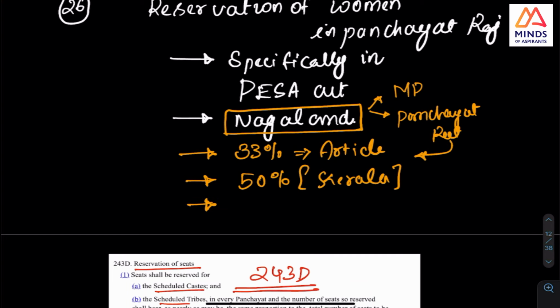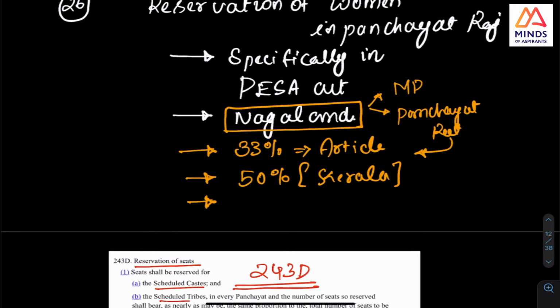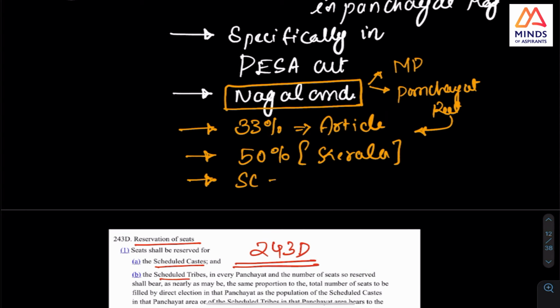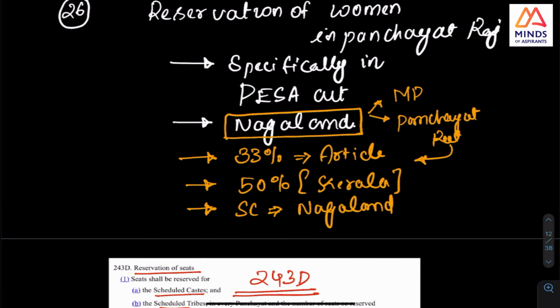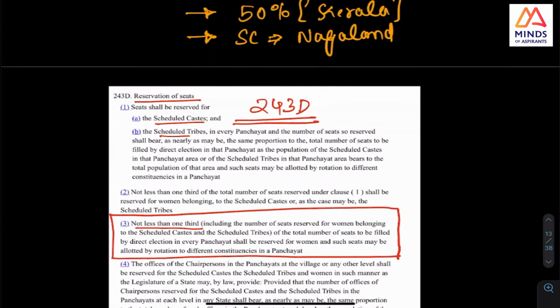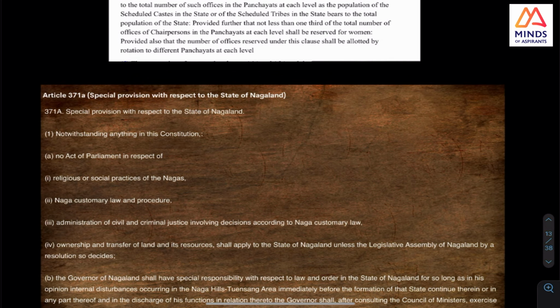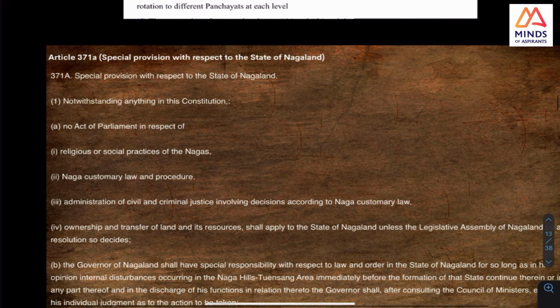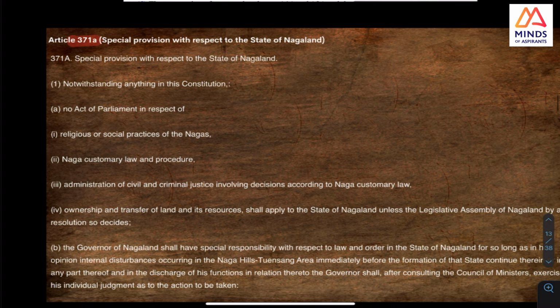That is, Supreme Court said that Panchayat Raj Act has been passed a long time ago, but it is still not implemented in Nagaland. And there was a huge protest at that time. And why? Because, see, the contentious issue was that Nagaland has one more thing. See, article 371A. So look at this article 371A. This is special provision with respect to Nagaland.